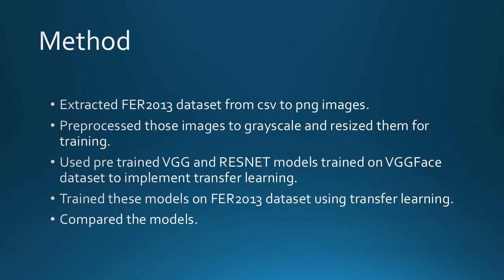After that, I used pre-trained models which were pre-trained on the VGG face dataset, and these models were used for transfer learning. I'll explain transfer learning in the coming slides. After this, I trained the pre-trained models on the FER 2013 dataset, which, as I told you, is the benchmark dataset for FER. And after training the models, I compared them for accuracy.